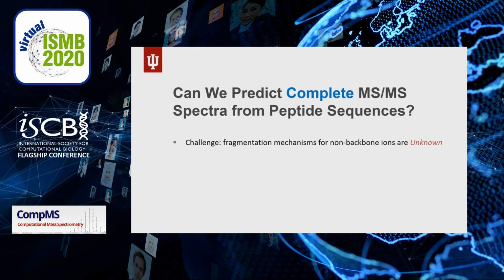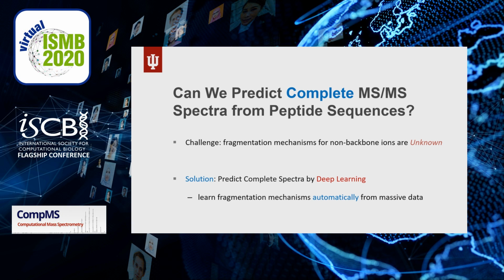However, the problem is that the fragmentation mechanisms for non-backbone ions remain unknown. So how can we solve this? We are inspired by the impressive success of deep learning models in domains like image recognition and natural language processing. Thus, we propose that with a carefully designed network, we can let our model learn fragmentation mechanisms from massive data by itself, even if those mechanisms are unknown to us humans.